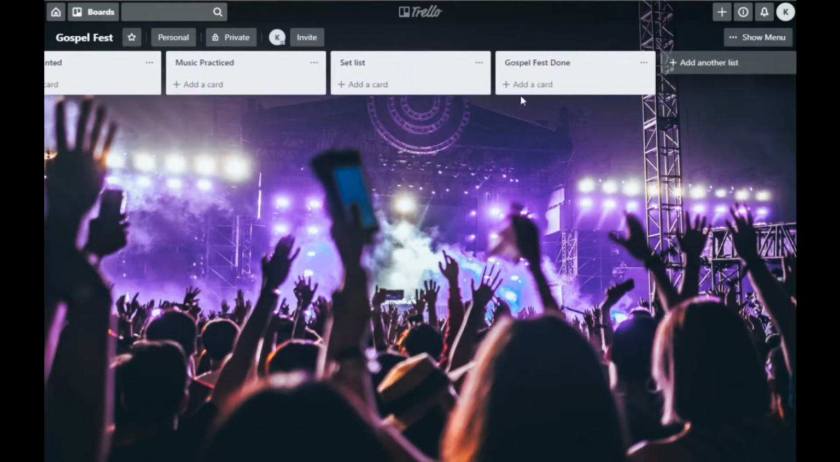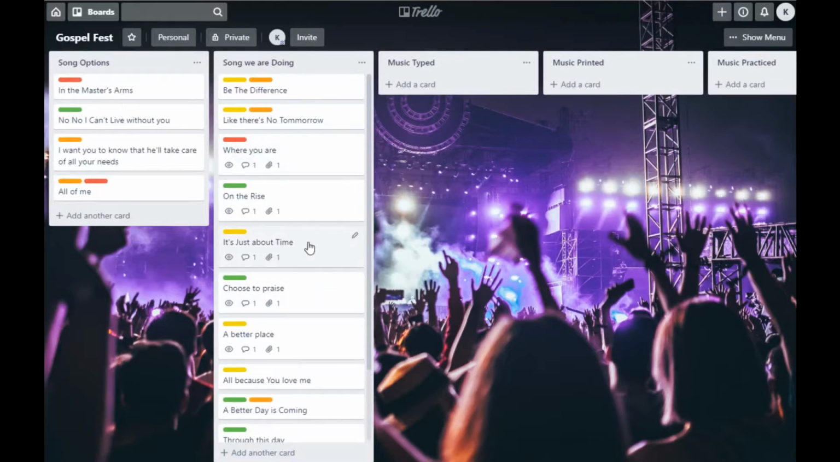And then at the Gospel Fest, when I actually do them, depending on how I feel, what I decided to do, I can actually bring them over and say, I did these, I didn't do that one. It can go back into the could have been done but wasn't done folder.